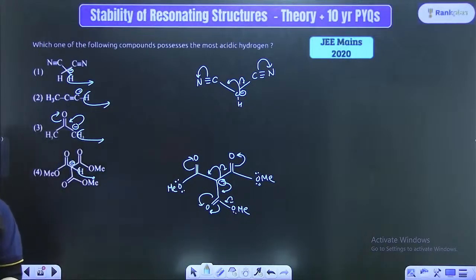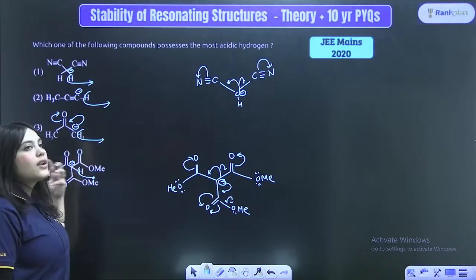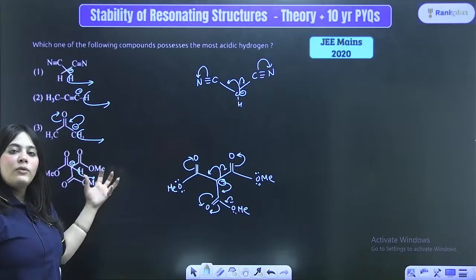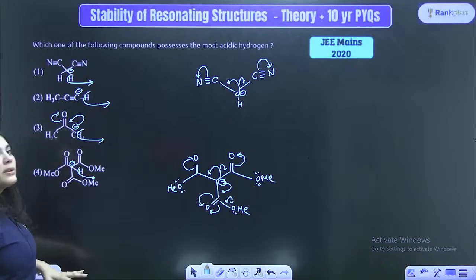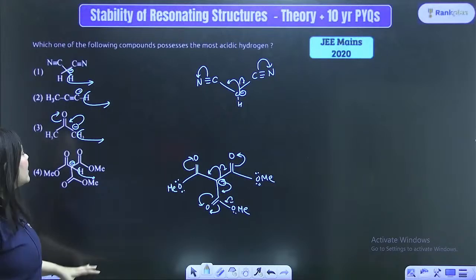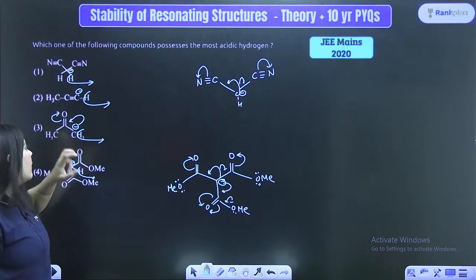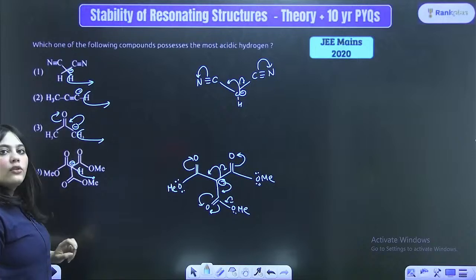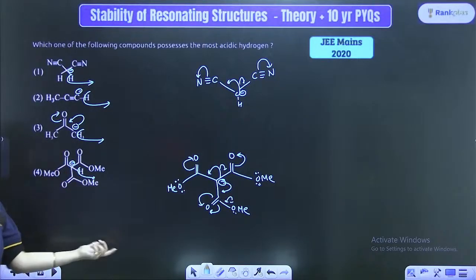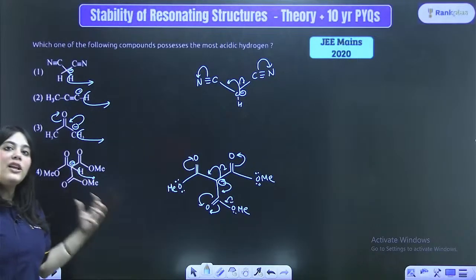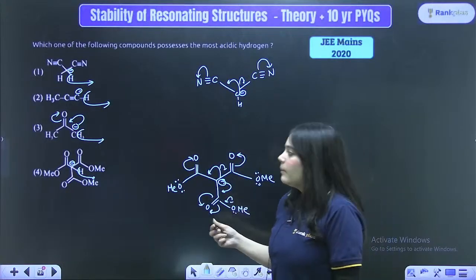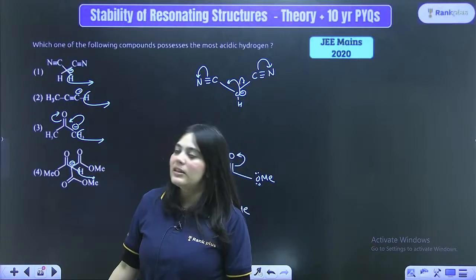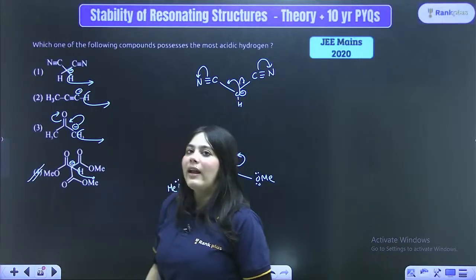I am agreeing with you. So if I had to compare between similar structures where OMe was present and OMe was absent, I will definitely consider this criteria. But in this option, what is happening? Can you see just two electron withdrawing groups are there? Here once again there is just one electron withdrawing group. Here there are three electron withdrawing groups. Hence, this hydrogen is a much more acidic hydrogen and it will be taken away very easily because this negative charge is much more resonance stabilized. So the fourth is the correct option, right?